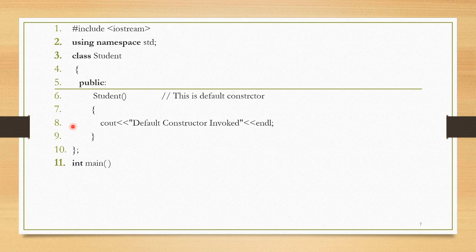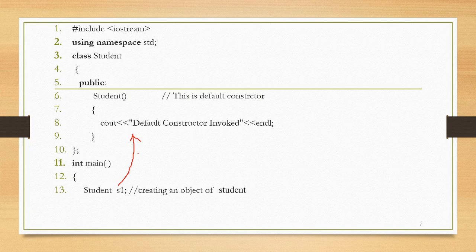Close the class. Inside the main, when we create the object student s1, automatically this student constructor will get invoked. When you create the object s1, this constructor automatically gets invoked, and whatever code is present in the constructor will get executed.